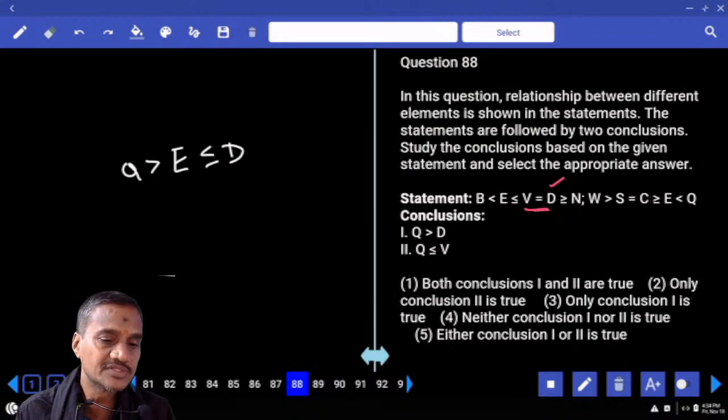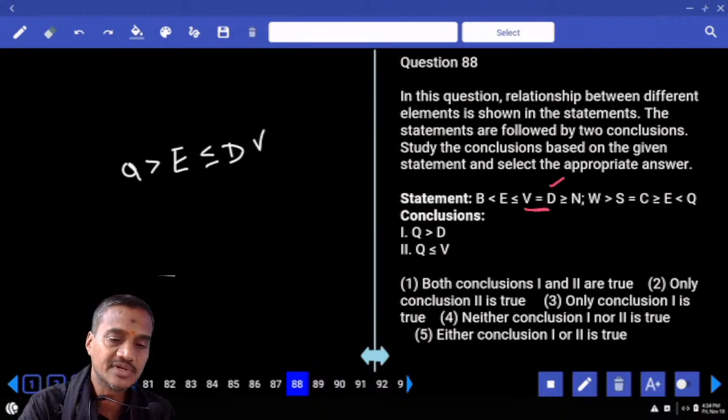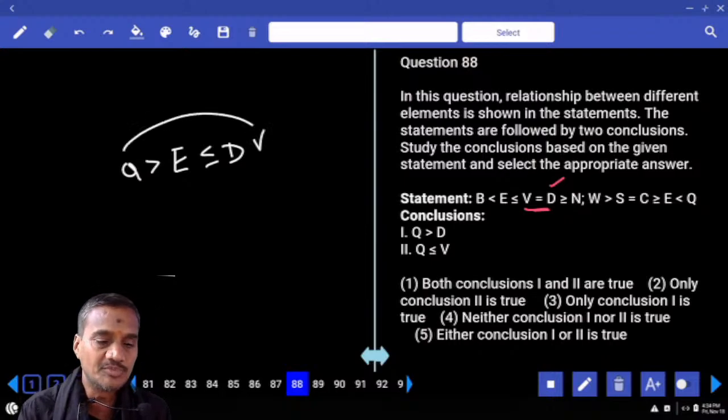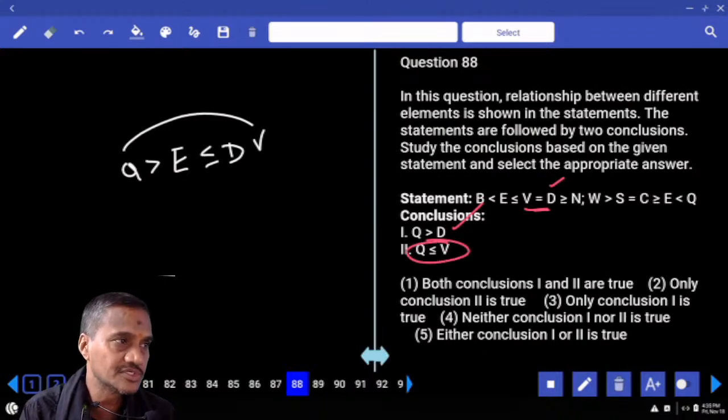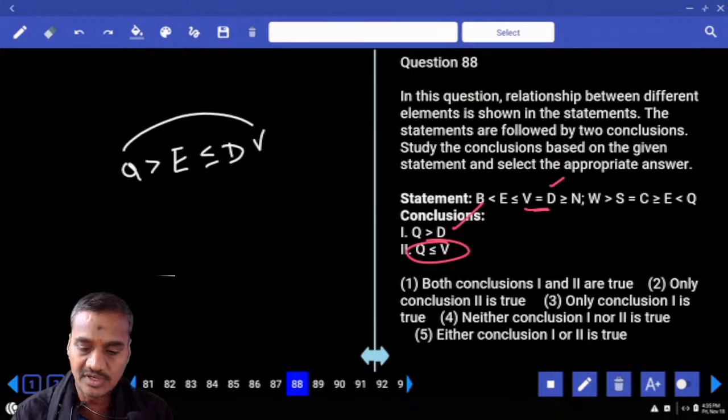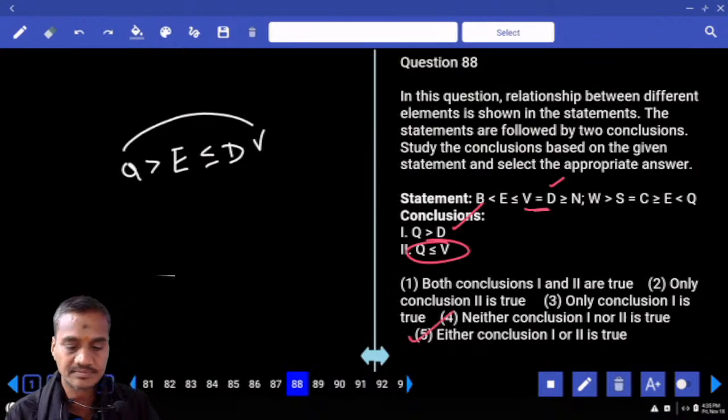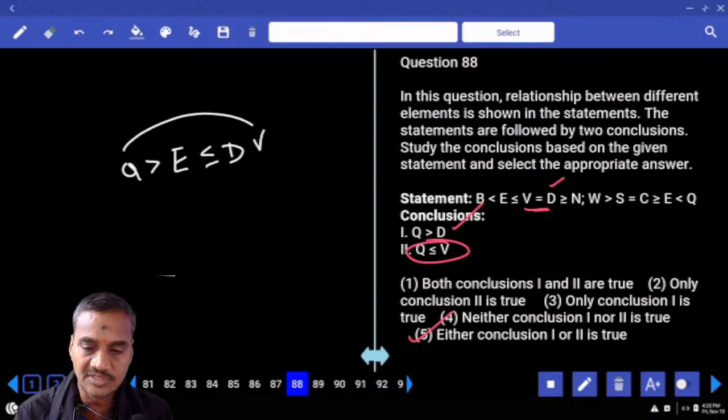D and V are one and the same. Between Q and V, two opposite symbols, no relation. Hence it can be either greater than, lesser than, or equal to. All the 3 symbols are present in 2 conclusions. Hence either 1 or 2, choice 5, question number 88. Yesterday also we had discussed the same question.